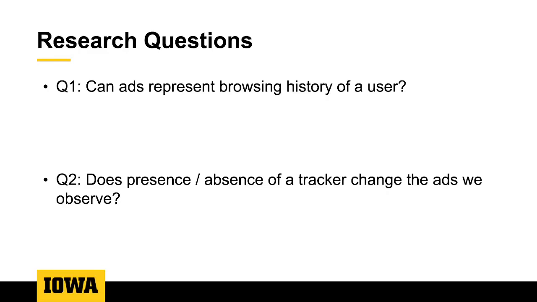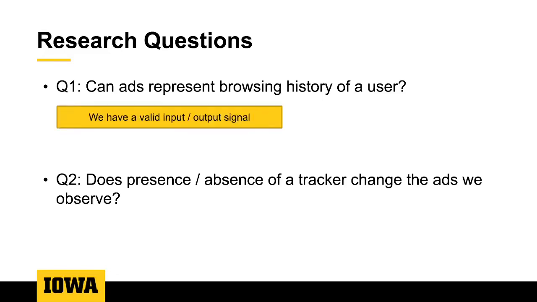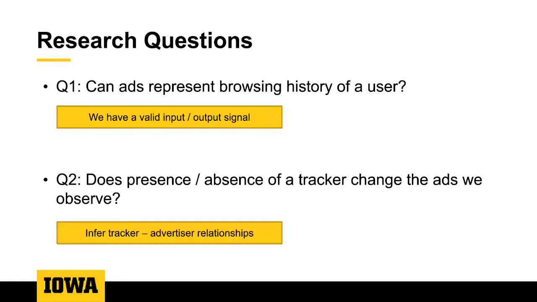However, to verify this, we first use the principles of network tomography to answer the question, can ads represent the browsing history of a user? And if true, this means we have a valid input endpoint, which is the user profile, which represents or influences an output endpoint, which is the ads. Second, using this input-output signal or endpoints, we check: does presence or absence of a tracker change the ads that we observe? And essentially this will help us uncover or infer tracker-advertiser relationships.